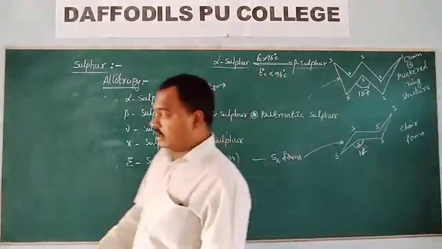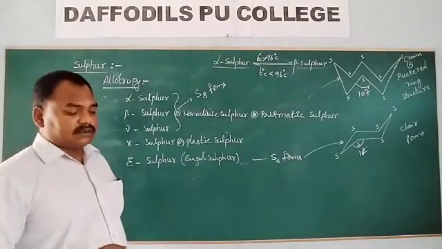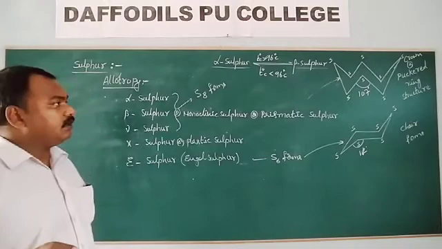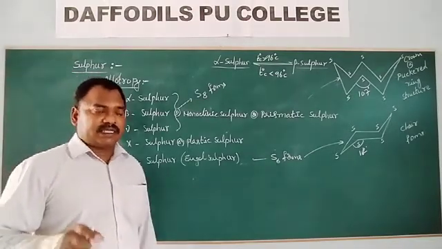Next, solubility of sulfur. Sulfur is insoluble in water, but it is highly soluble in carbon disulfide.